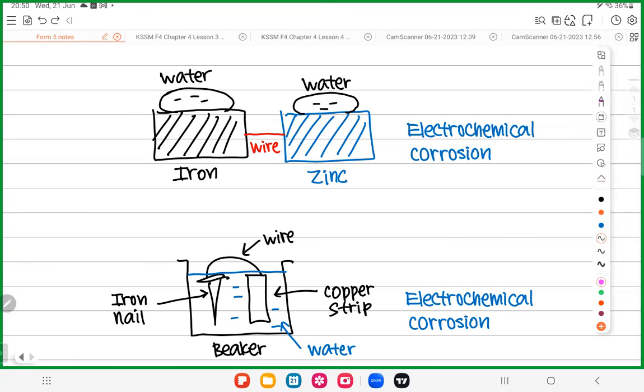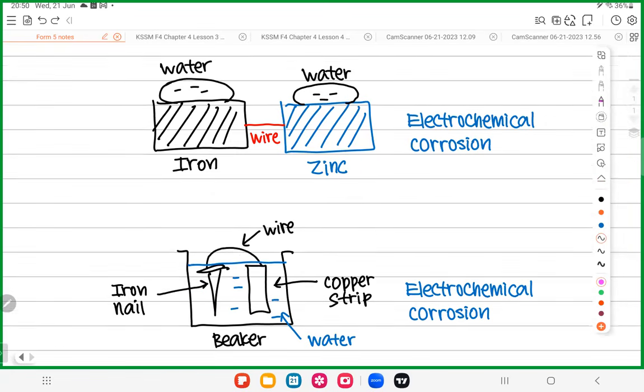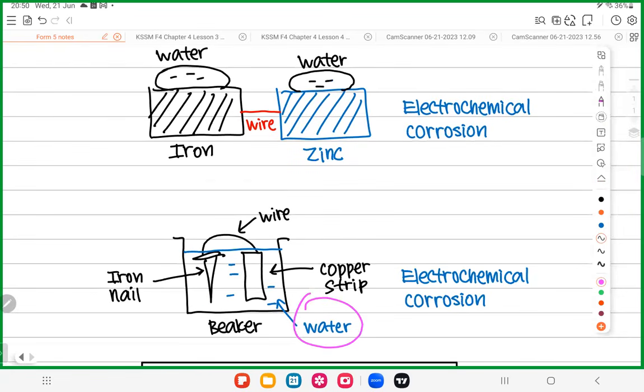Iron is one metal. Copper is another metal. Are they connected? Yes, they are connected by wire. So these two metals, are they exposed to oxygen and water? They are exposed to water, right? But some students will say, sir, they are not exposed to oxygen. Looks reasonable, but it is nonsense.